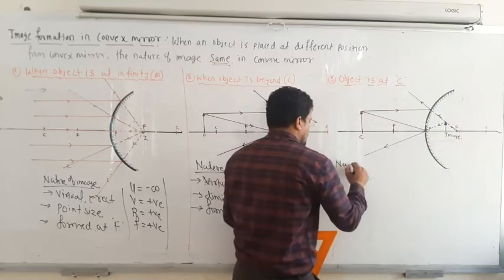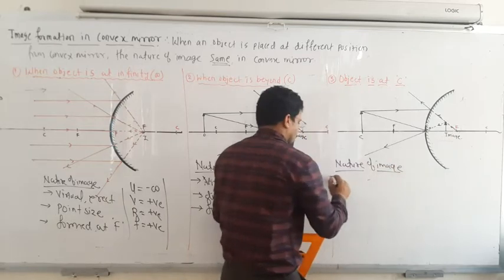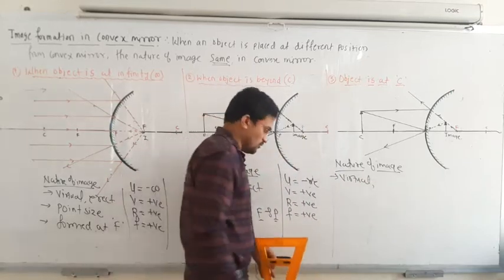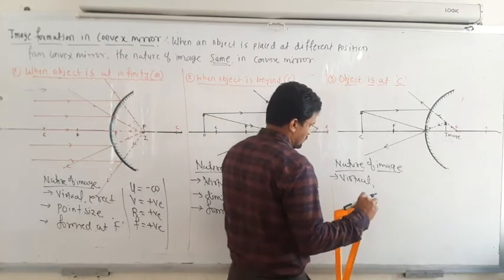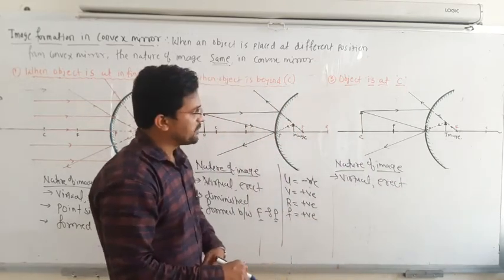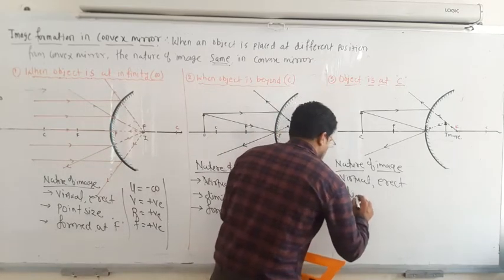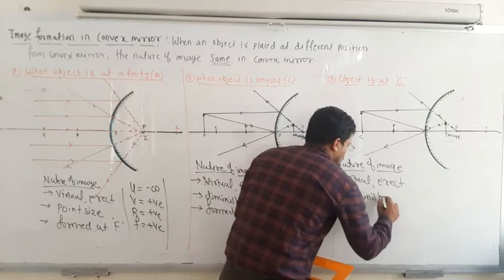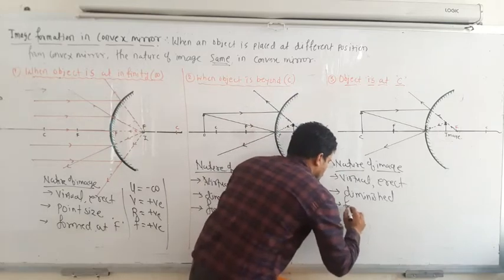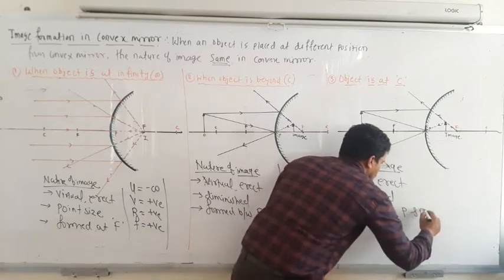Next, the nature of the image. First, it is again virtual. The next one, it is erect. Erect means what? Above the principal axis. Next, the size is diminished. Size diminished means what? Smaller than the object. And it is formed between P and F.